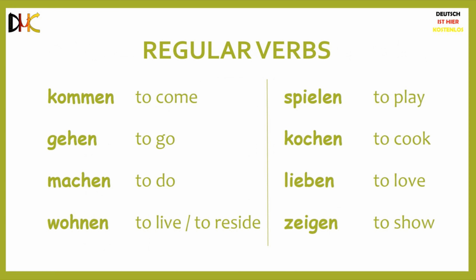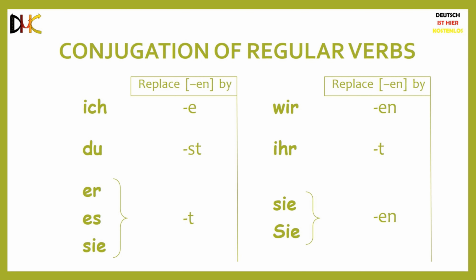Let us now have a look at the conjugation of these verbs, and then I'll tell you what it actually means when I say that these are regular verbs. All you have to do to conjugate these verbs is replace the en at the end of the infinitive form with the appropriate endings on the screen. When the subject pronoun is ich, you replace the en with an e. When the subject pronoun is du, you replace the en with an st. When the subject pronoun is er, sie, or es, you simply replace the en with a t.